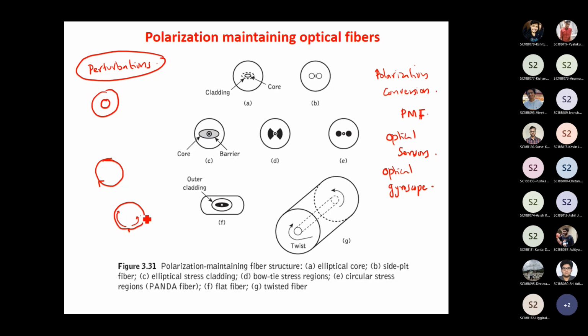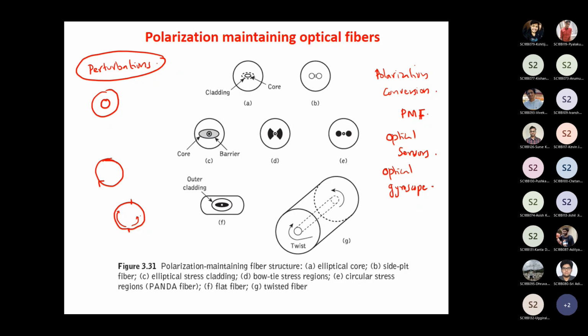So if this is not rotating, and I put a photodetector here, both the signals would arrive at the same time, because this loop is not rotating. But suppose it is rotating, then one of them would arrive faster, the other one would arrive slower. And at this photodetector, both these signals interfere.